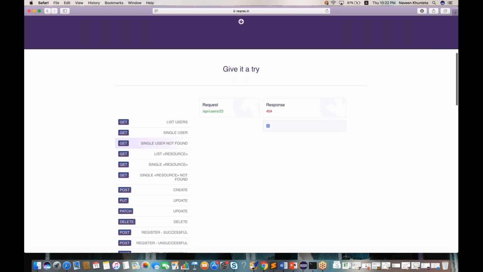So why are we getting that? Who is checking? Have you ever checked who is checking that particular thing? The UI developer? No. The UI developer will see only that this message is coming from the server. But the backend developers have written this code: first they check in the database whether 23 is there or not. No, it is not there, then send this response 404, not available. And the UI guy will see only that and display the message on the page, not available, not found. So this is what is happening in the background, guys.